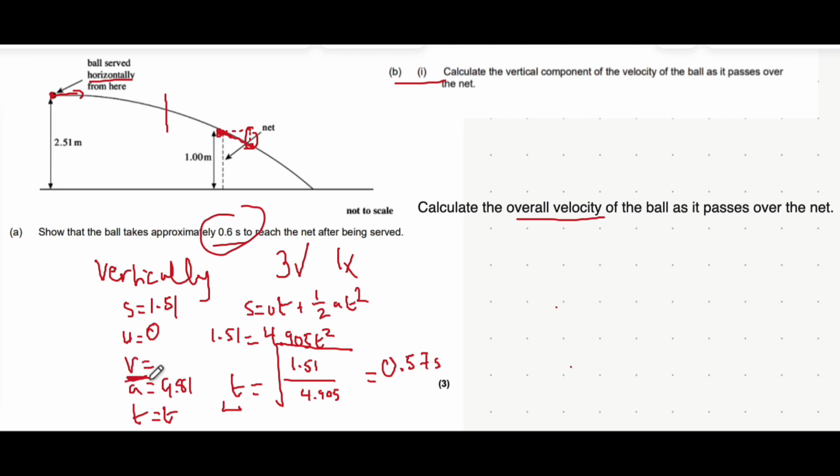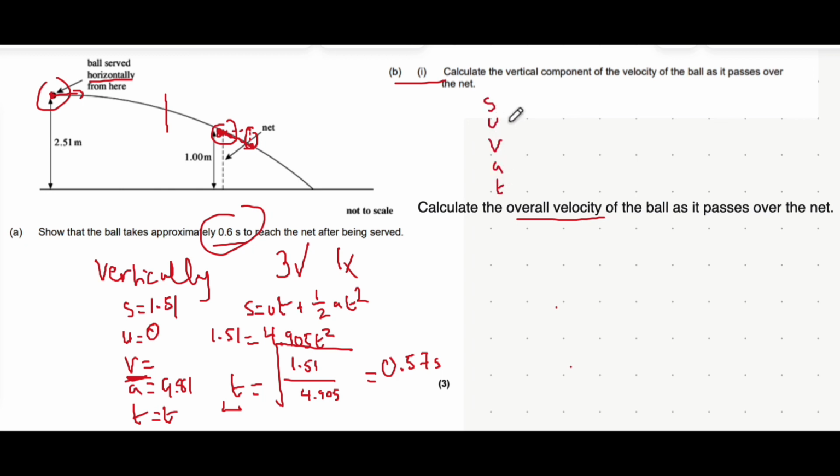Essentially what we want is the value of v in the Suvat that we've considered, because our Suvat considers it moving from here 1.51 meters downwards to here, so v would give the final velocity, which is the velocity as it reaches the net. So let's write some of this down again.